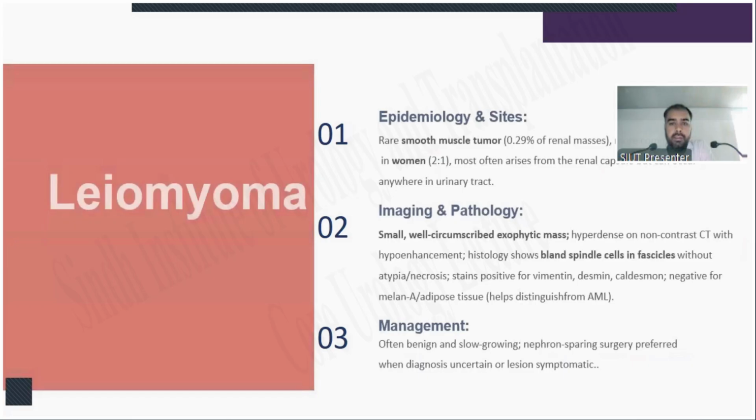Leiomyoma. Epidemiology and sites: rare smooth muscle tumor, 0.29% of renal masses, more common in women, 2:1 ratio. Most often arises from the renal capsule but can occur anywhere in the urinary tract. Imaging: small, well-circumscribed exophytic masses, hyperdense on non-contrast CT with hyperenhancement. Histology shows bland spindle cells in fascicles without atypia or necrosis. Stains positive for actin, desmin, and caldesmon, negative for Melan-A and adipose tissue, which helps distinguish it from AML. Management: often benign and slow growing; nephron-sparing surgery is preferred when the diagnosis is uncertain, otherwise asymptomatic cases can be observed.